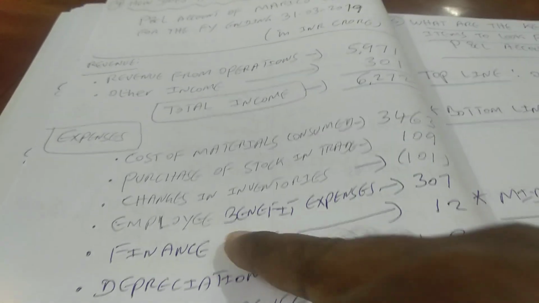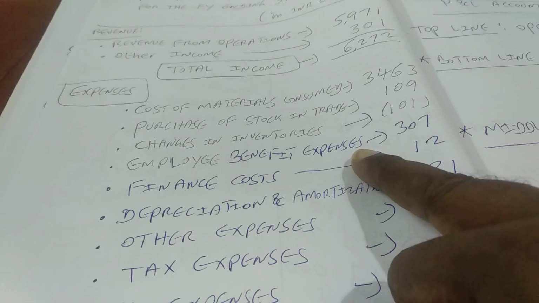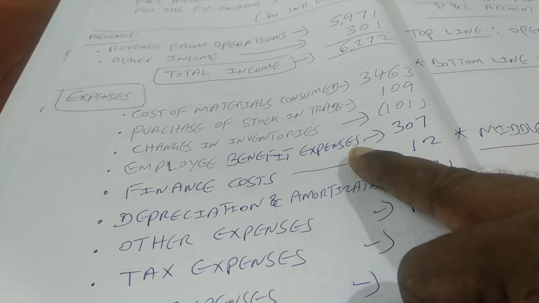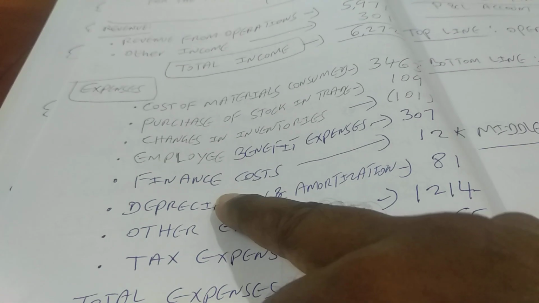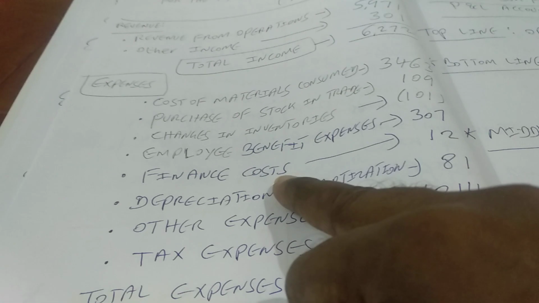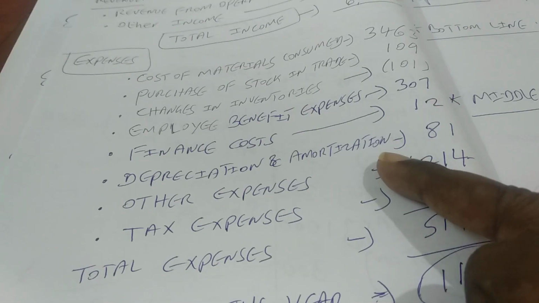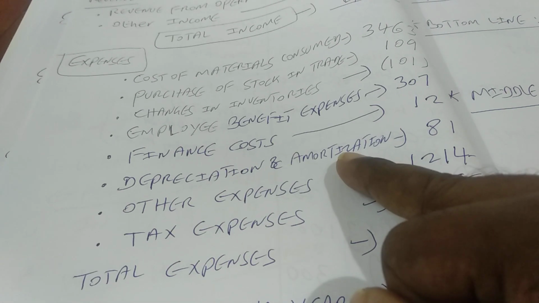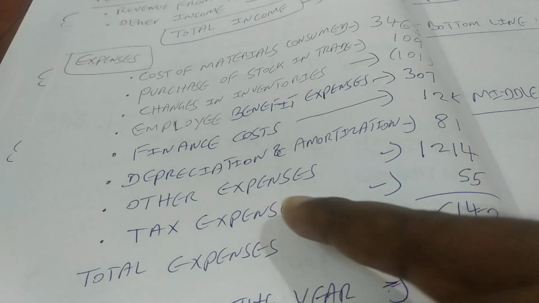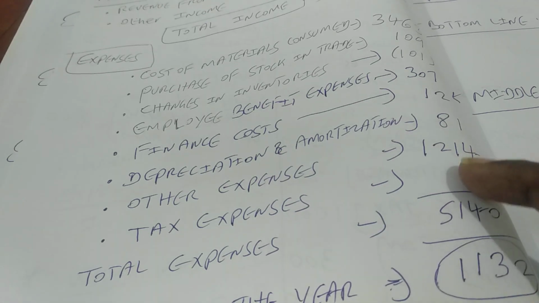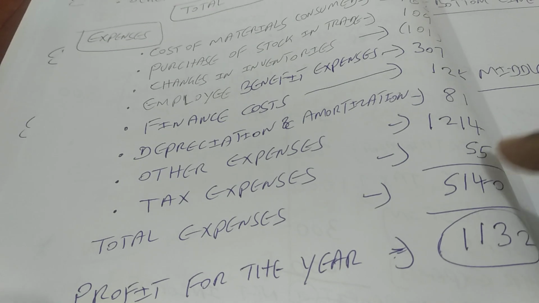The next item is employee benefit expenses, basically salaries, bonuses and other perquisites that are given to the employees. The next item is finance cost, that means interest on your borrowing, 12 crores. Depreciation and amortization, reduction in the value of fixed assets because of usage, amounting to 81 crores. Other expenses amounting to 1214 crores, and tax expenses amounting to 55 crores.